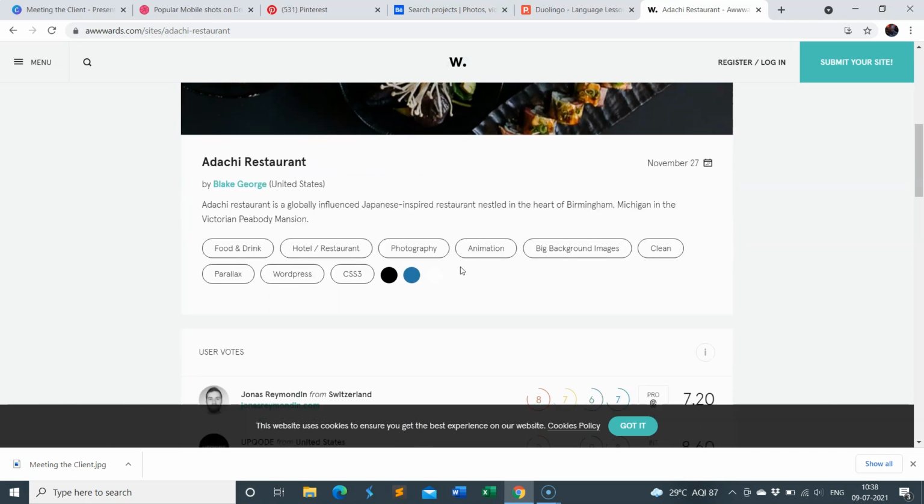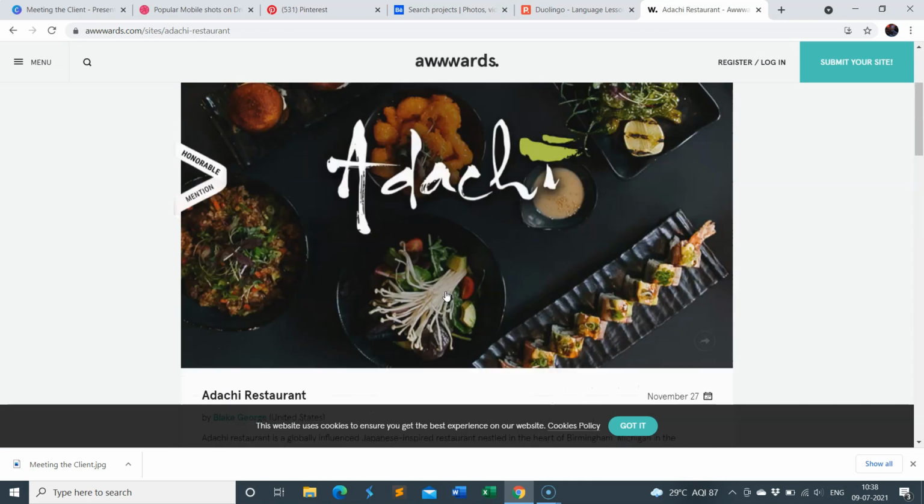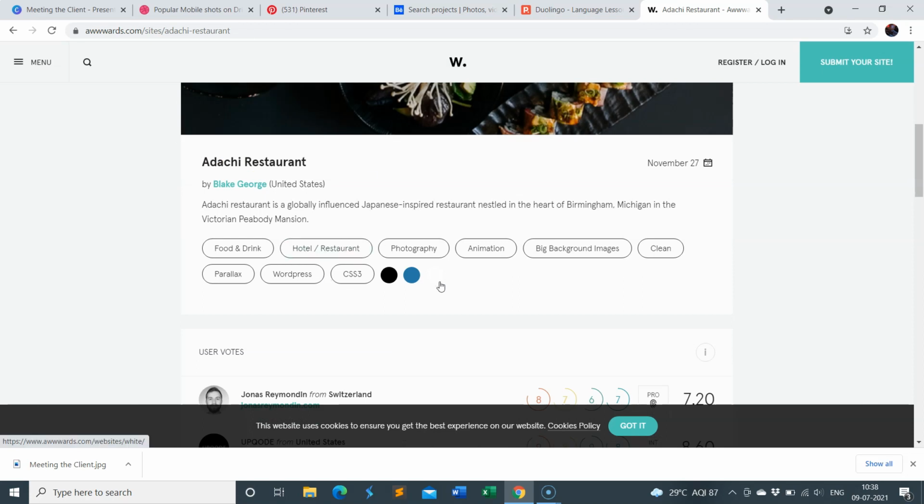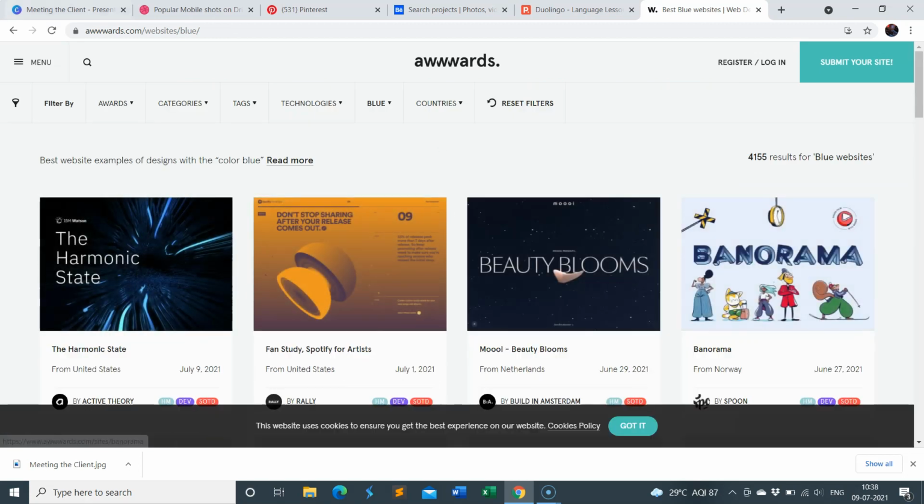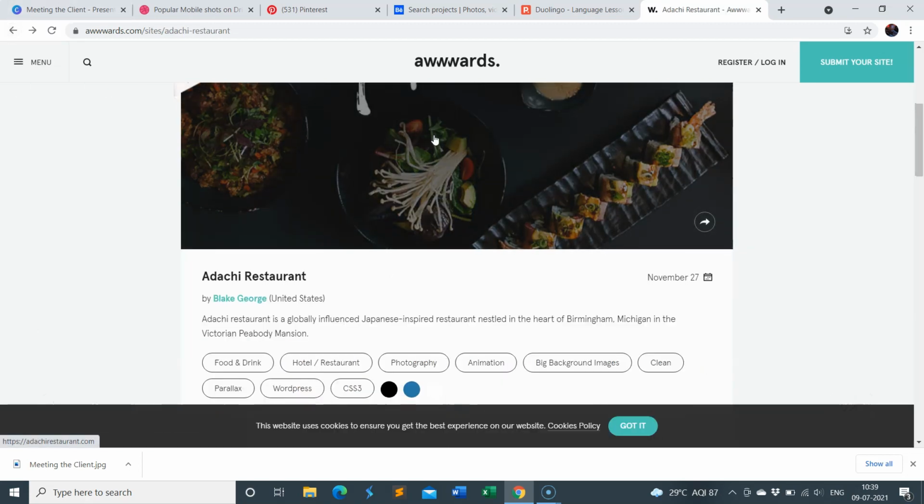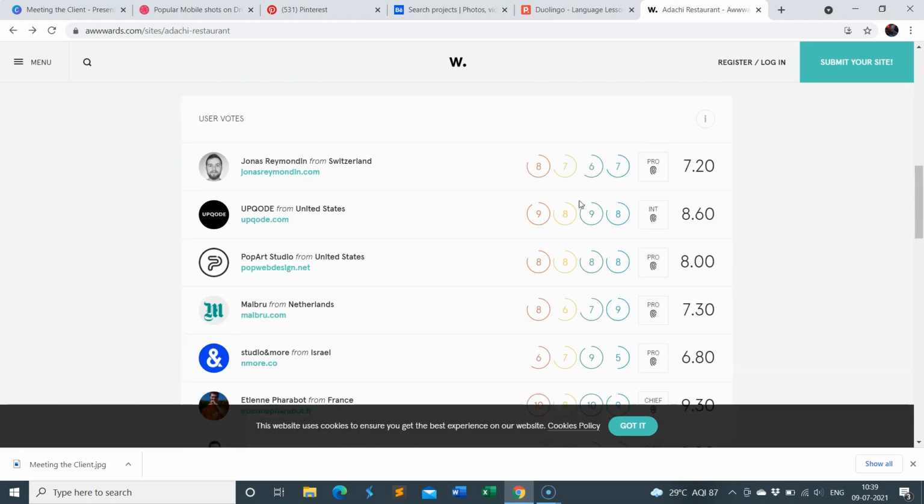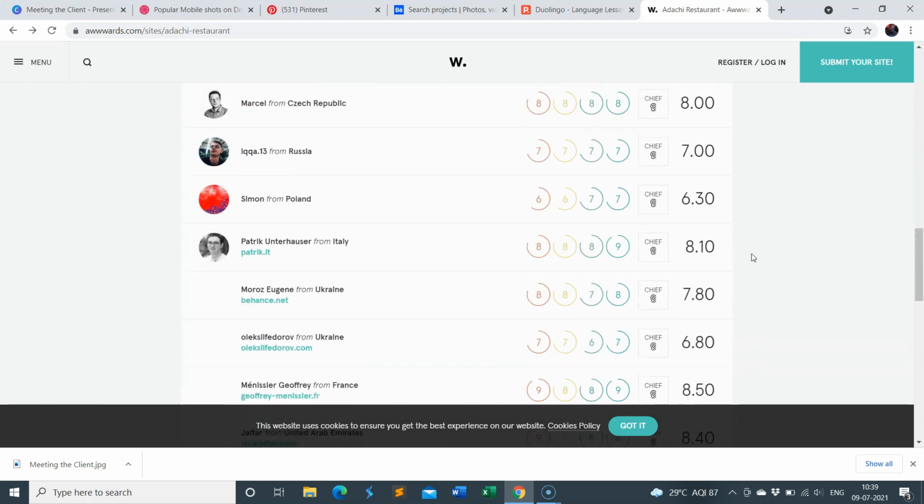Also what you get is the related tags, in case you are building something related to food and drinks or hotel and restaurant or photography, animation. So these are the tags that can be related to this website. Also these are the color combinations that you are going to get in this particular niche. And these are the people who have actually voted for this website.